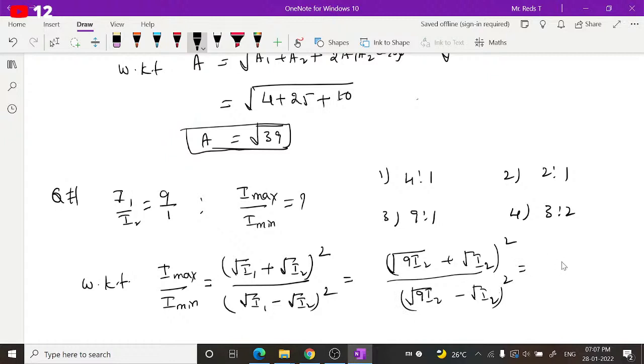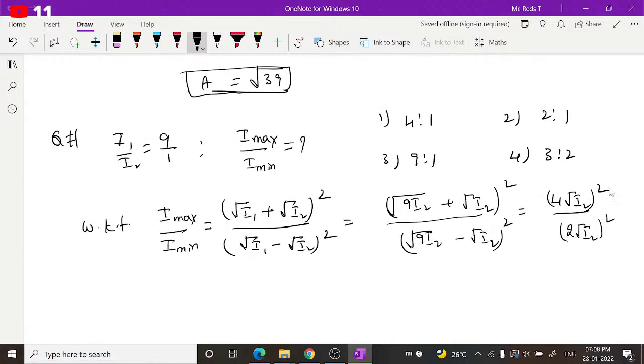3 into root I2 plus root I2 becomes 4 into root I2, whole square, divided by 3 root I2 minus root I2, which is 2 into root I2, whole square. Got it? Root I2 gets cancelled, then you will get 4 by 2 whole square, which is 2 square, that is 4.